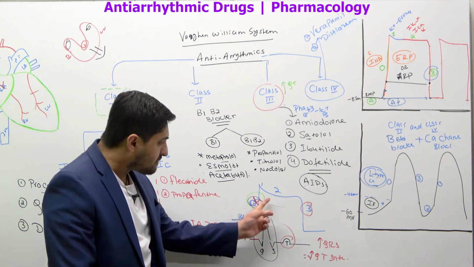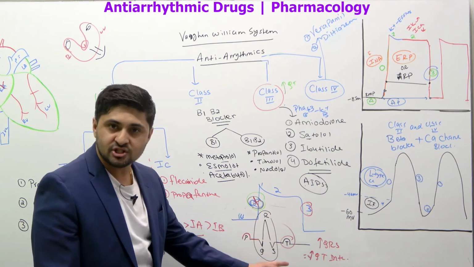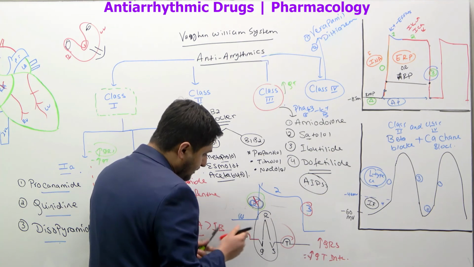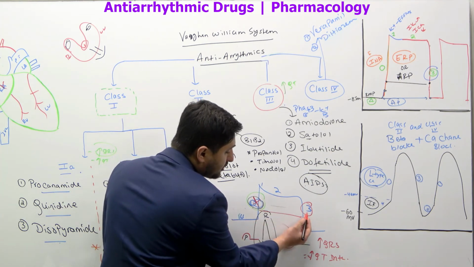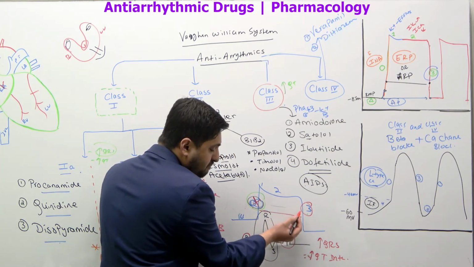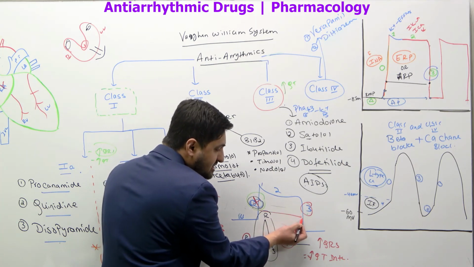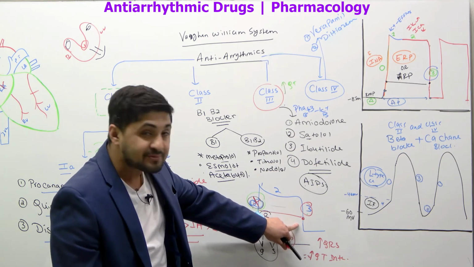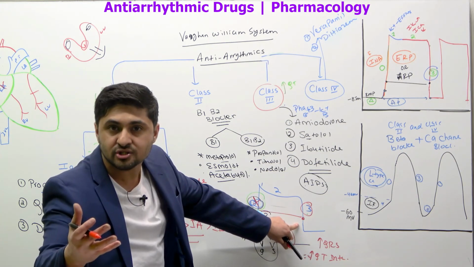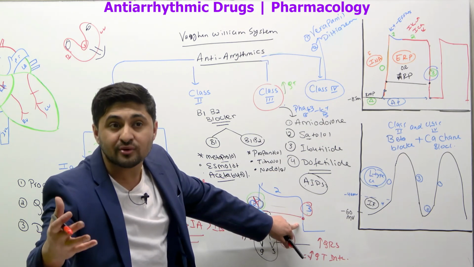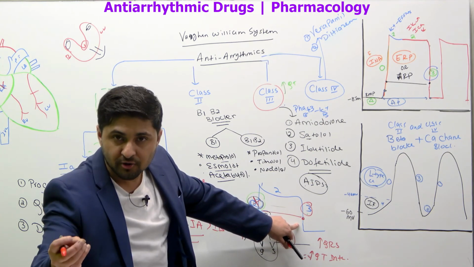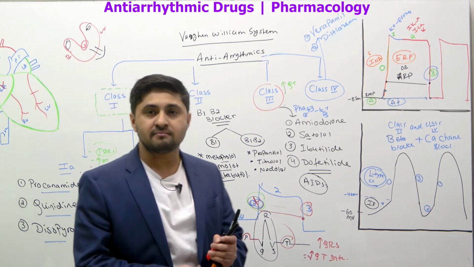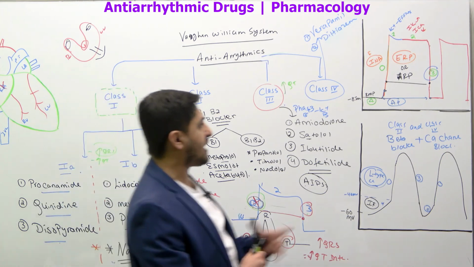So make sure you correlate this graph with the ECG and the changes you see here. When the action potential is happening, if the potassium channel does not reach all the way to half or maybe even more than half, then you cannot regenerate another action potential. That is what is called the effective refractory period. So make sure you know this graph. The take-home message is just to know this graph.